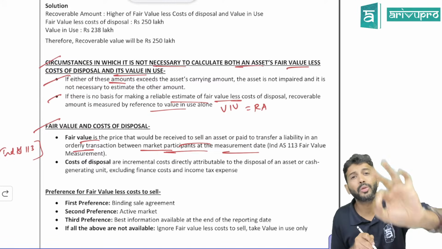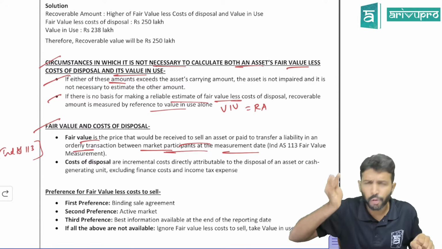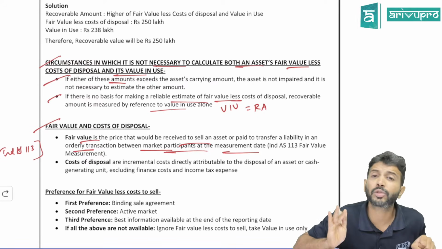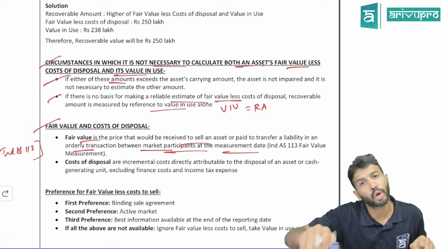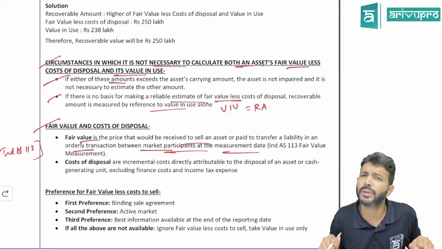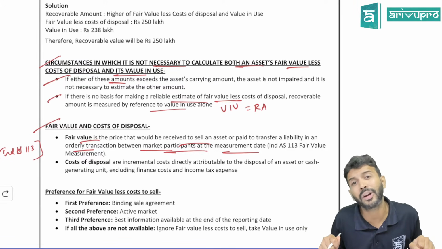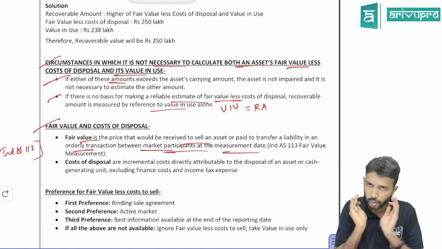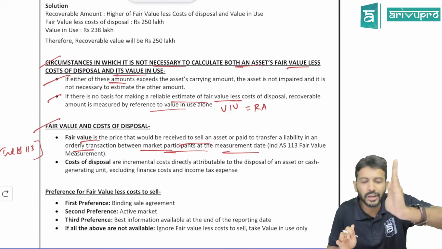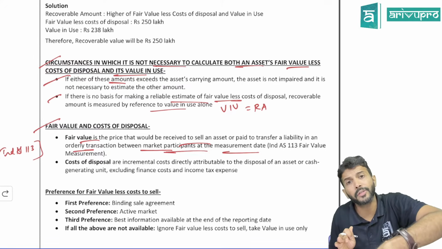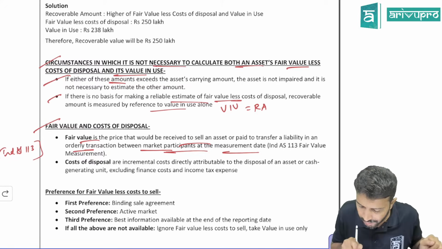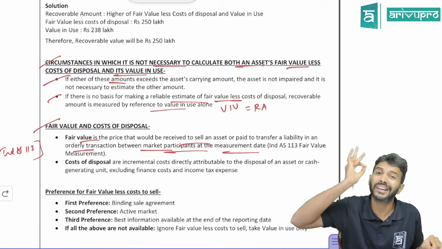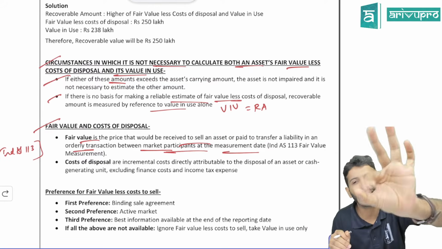So fair value is like a balance sheet. If you prepare a balance sheet today, it is valid only for today. Tomorrow, if you prepare the same balance sheet, will the asset and liability values be the same or will they change? Change. The same goes for fair value also. If you prepare fair value, that fair value is true only for today. Tomorrow, the fair value could be different. Hence, fair value is always found out on a particular date. That we call the measurement date.